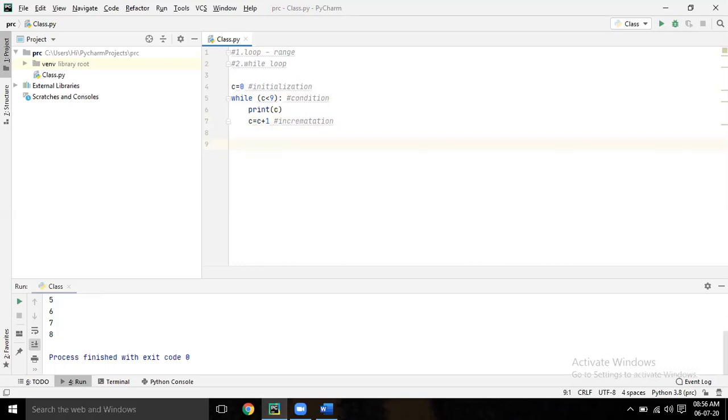Second thing is you have to give some condition, till which condition it will run. Then third one is increment. It should increment by 1 or increment by 2. So accordingly, it will increment. Perfect. So now save it.